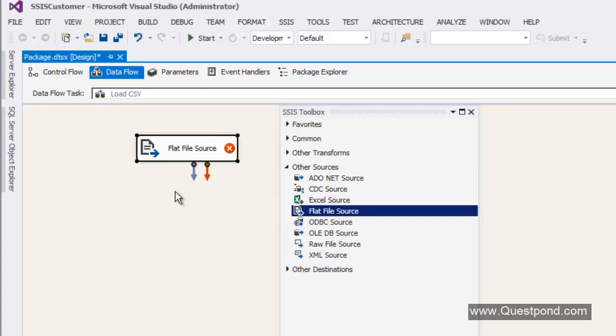Now for every component you drag and drop on the data flow task or control flow task, the first thing you need to do is configure the component. If any component is not configured, you can see the red sign here like this.